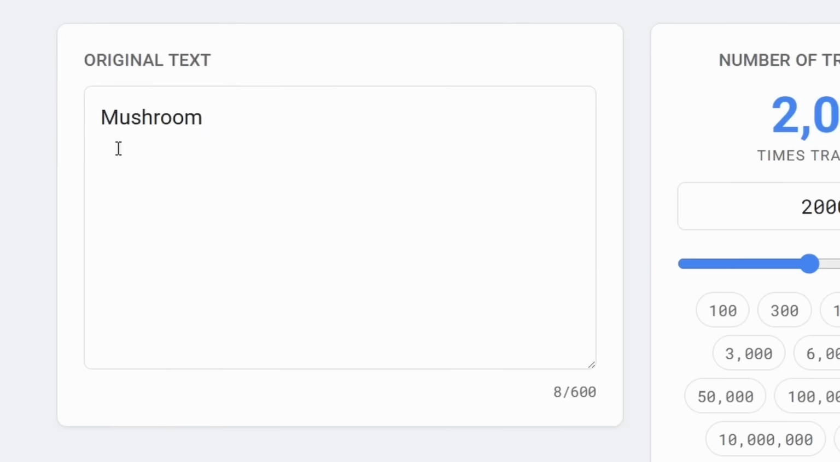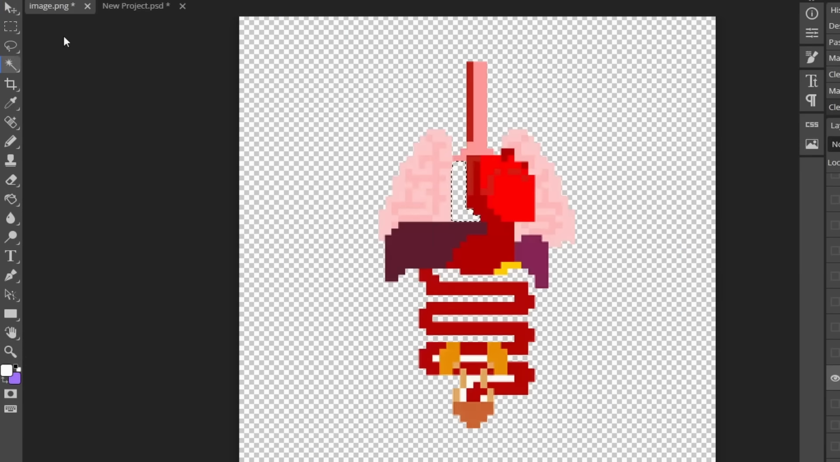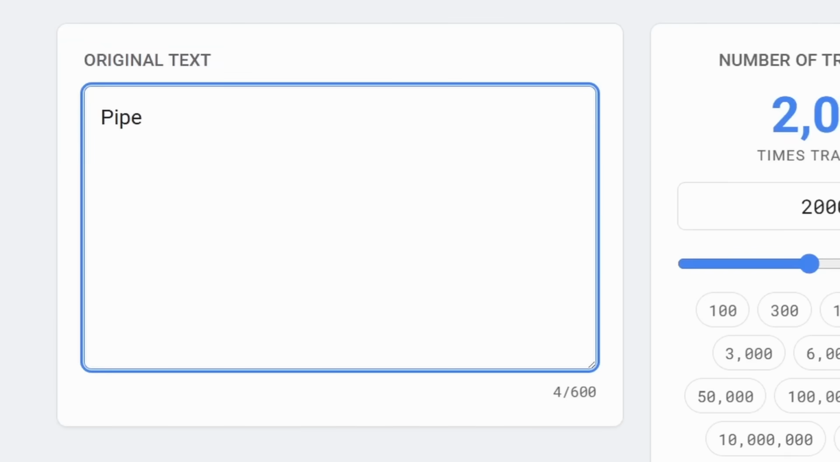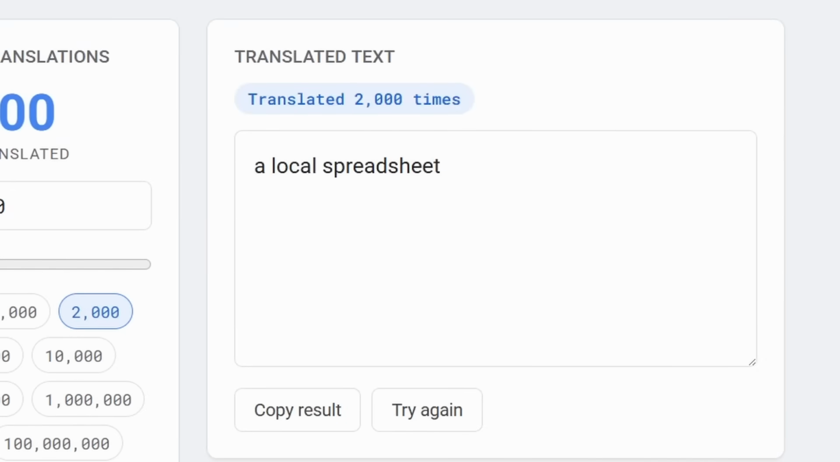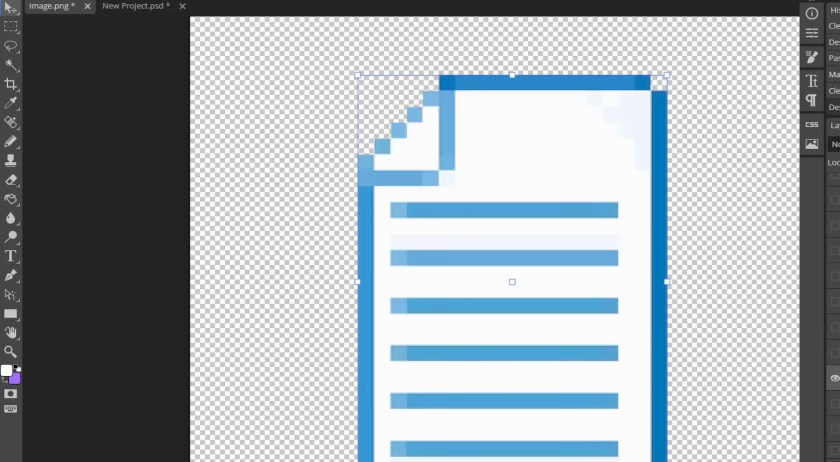Come on. Next up, we got the mushroom. The organic structure. Let's take an 8-bit version of the organ structure, right? Yep. And then turn this into a mushroom. Now we got to Google Translate the pipe. A local spreadsheet. Okay, we've got a spreadsheet here. What if we turn this into all pipes? I don't know how this is going to look, but let's see.